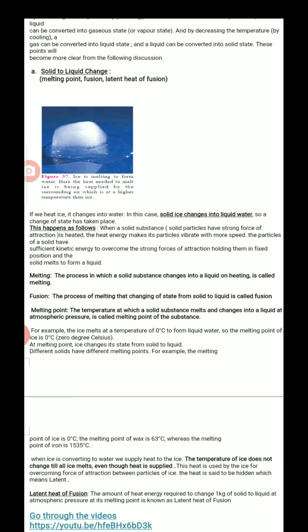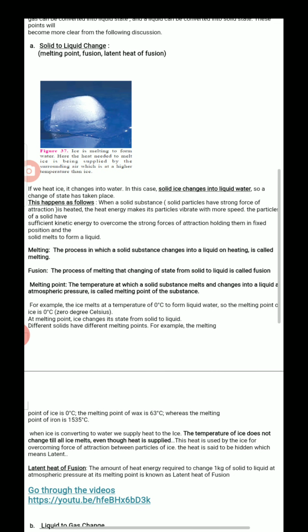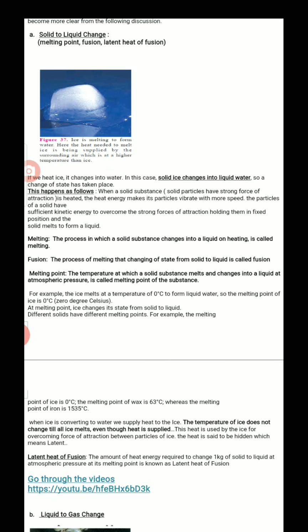Because, see, I take ice in a beaker and I am heating this. This ice is exposed to the surroundings, which has 1 atmospheric pressure. So the outside atmosphere will affect this. So I have to mention this atmospheric pressure also in the definition. So melting point means the temperature at which a solid substance melts and changes to liquid state at atmospheric pressure.